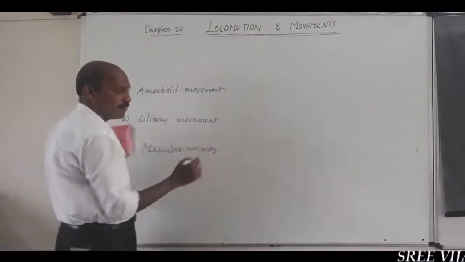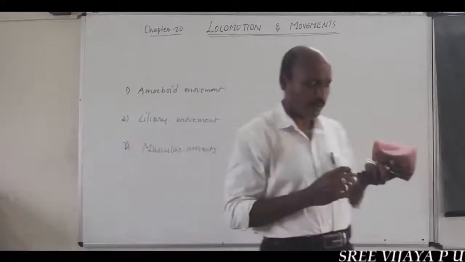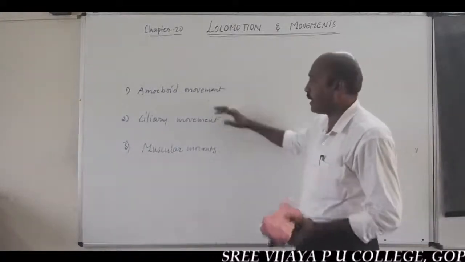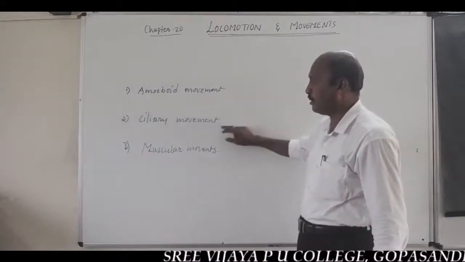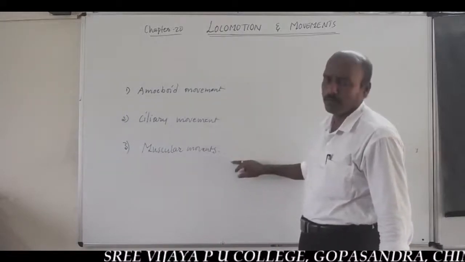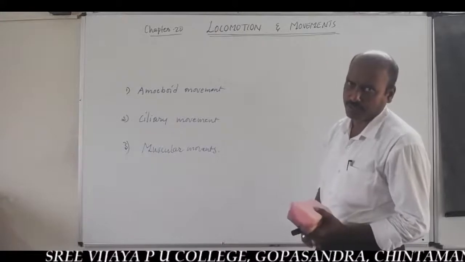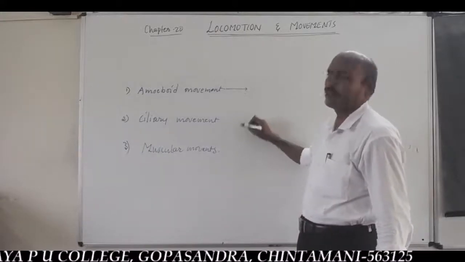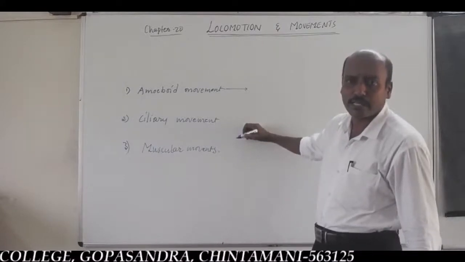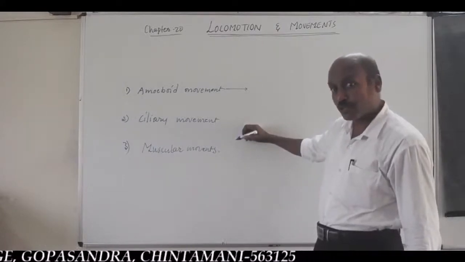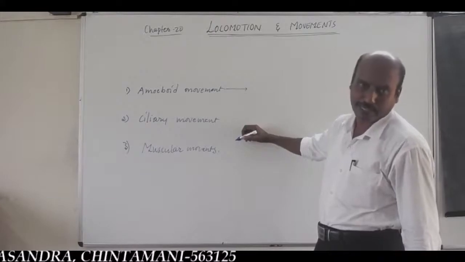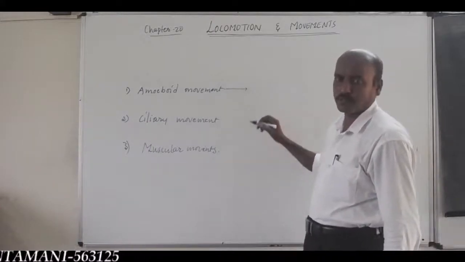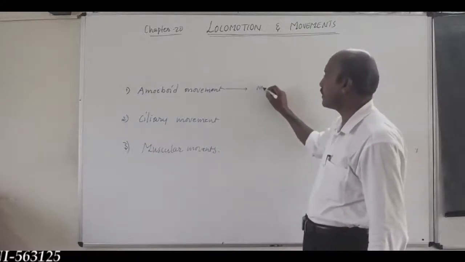You should remember this statement. The amoeboid movement is seen in unicellular organisms and also multicellular organisms. In unicellular organisms, for example, in amoeba.